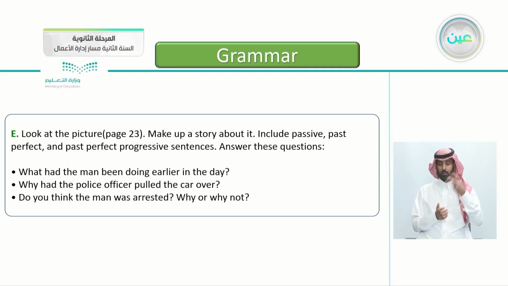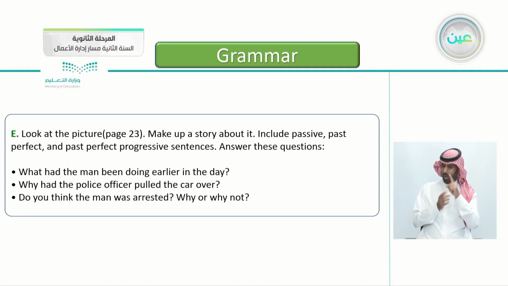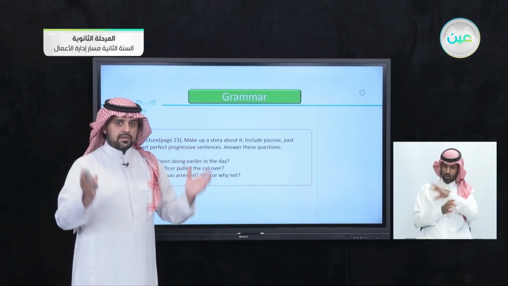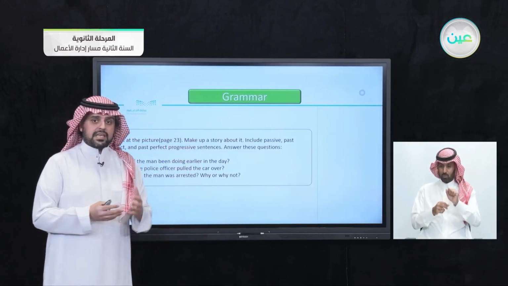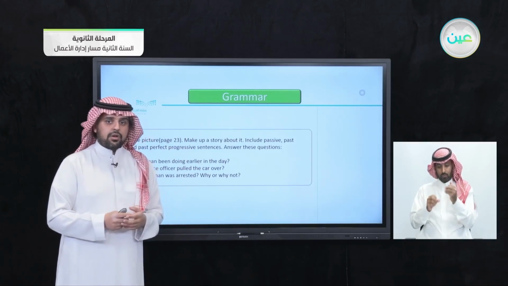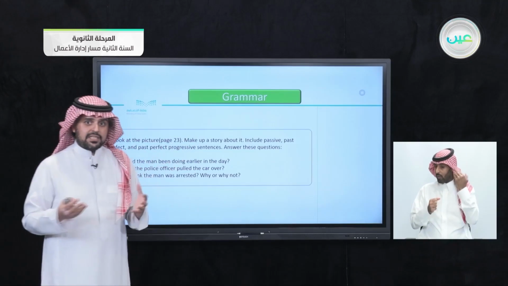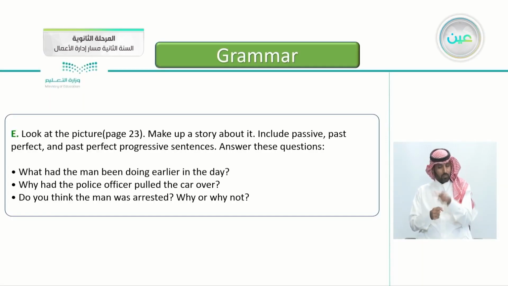The next exercise here, look at the pictures on page 23. So open your books on page 23. Make up a story about it. Include passive, past perfect, and past perfect progressive sentences and answer these questions. So everything that we learned today, try to add them to your story, whether the events came one after each other or did they cross each other, and also use the passive to make it interesting and focus on the action, and answer these questions.